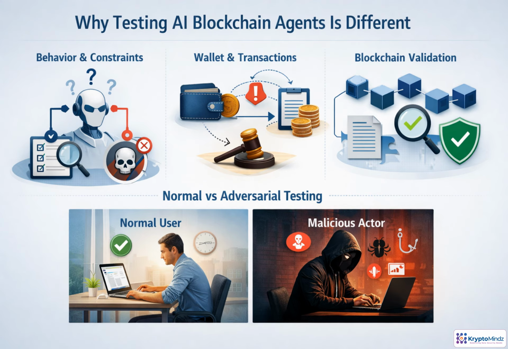Testing a normal app often means asking, given this input, did we get the expected output? Blockchain agents add new dimensions. Their responses may vary, so we test behavior, boundaries, and refusal rules. Because they can connect to wallets, mistakes can become irreversible transactions. Before anything is signed or broadcast, the agent's reasoning, tool choice, permissions, and transaction details all need to be validated against both helpful requests and hostile prompts.